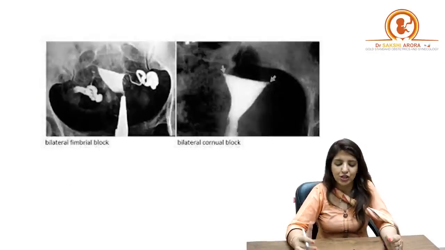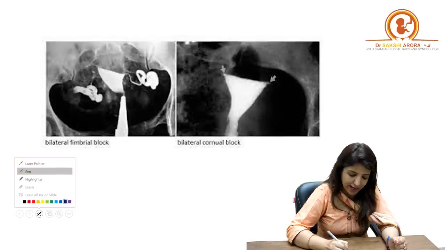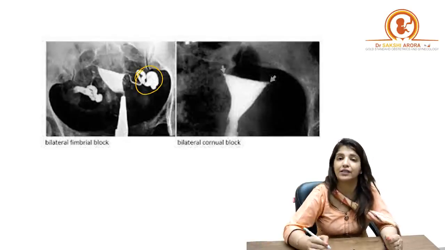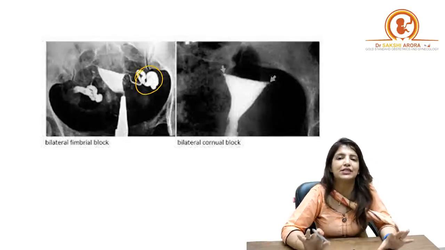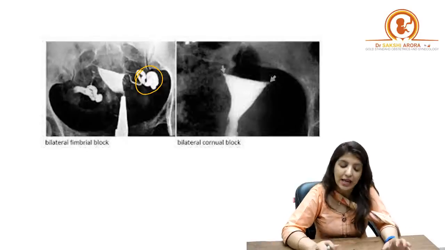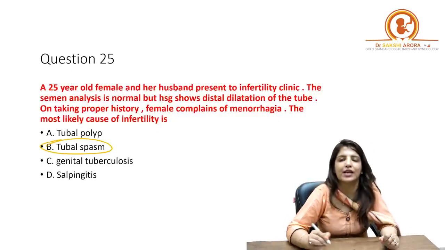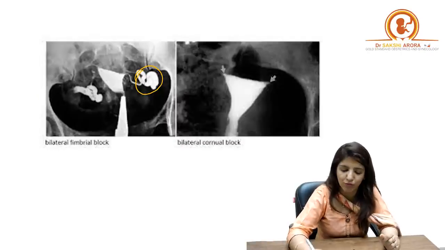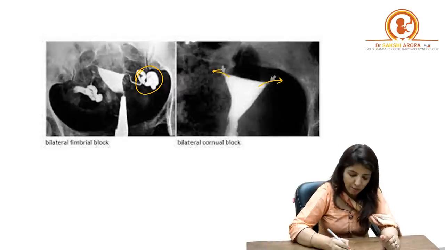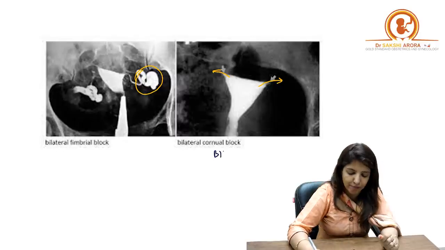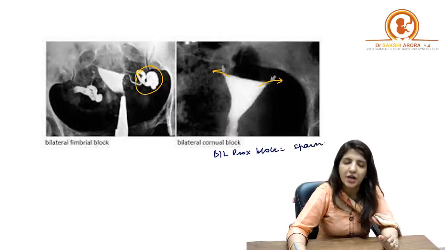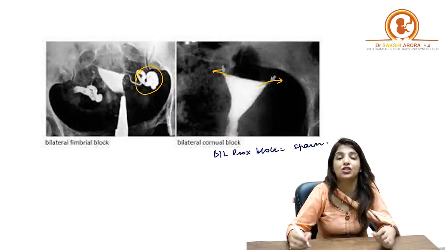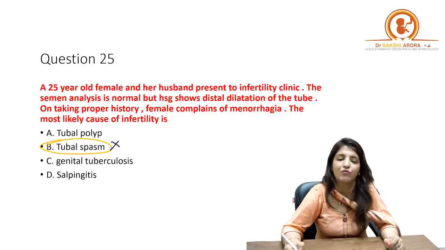So over here, when an HSG was done, you got distal dilatation. The image was not given, but they're saying distal dilatation was present. Right? So over here, suppose it was a case of tubal spasm. Now when there is spasm of the tube, the dye is unable to move forward, and that is why you get proximal blockage. You get a bilateral proximal block in case of spasm. A spasm will never present with a distal block, right? So it is not a case of spasm.